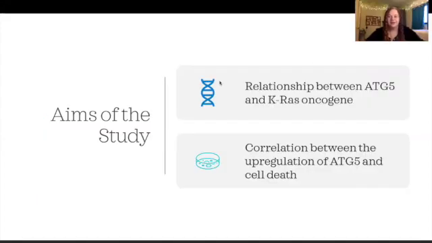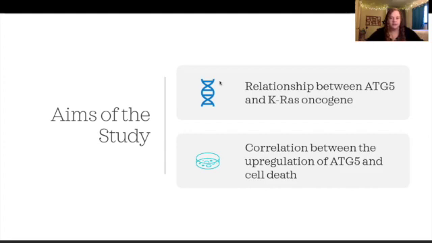Okay, so now that we have a better understanding of some of the background information, we're going to be moving on to looking at the two different aims of our study. The first goal of this study is to look at the relationship between ATG5 and the KRAS oncogene. By examining this relationship, we'll be able to identify if this oncogene has any adverse effects in cancers that use the ATG5 to upregulate autophagy.